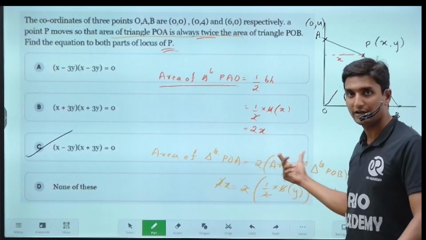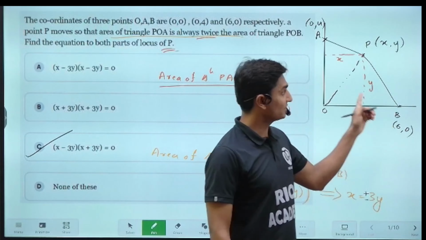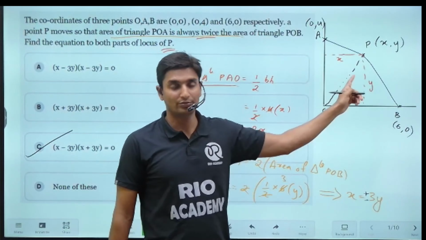Area of the first triangle is twice the area of the second triangle. This is the only condition. But you have to analyze the diagram here. The diagram will not be given in the examination. You'll have to read the question and understand. Basically, for 2 marks, you can expect this particular question or these kinds of questions in case they ask.